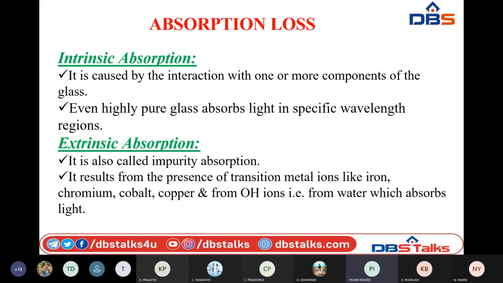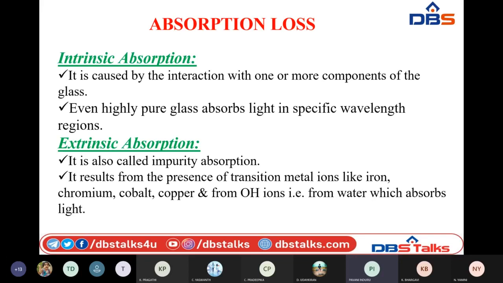due to the presence of impurities, the photons are absorbed by these kinds of metals, such as iron, chromium, cobalt, and copper. So if the photons are absorbed by these metals that entered while the glass was being manufactured, then some amount of the optical energy is lost. So this is nothing but extrinsic absorption.